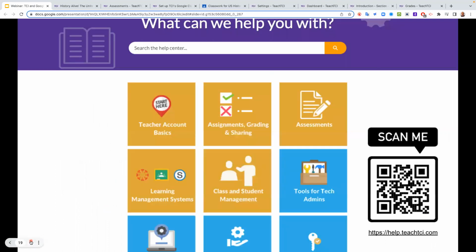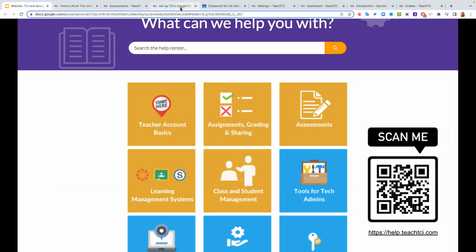And I want to make sure that you get this again. One more time, you can scan that QR code with your phones. That takes you directly to the Help Center, where you can get tutorials, GIFs, and a little webinar. The one that's on there right now is a webinar I did last year, so we'll probably replace that video with this one eventually at some point, so it's more up to date.